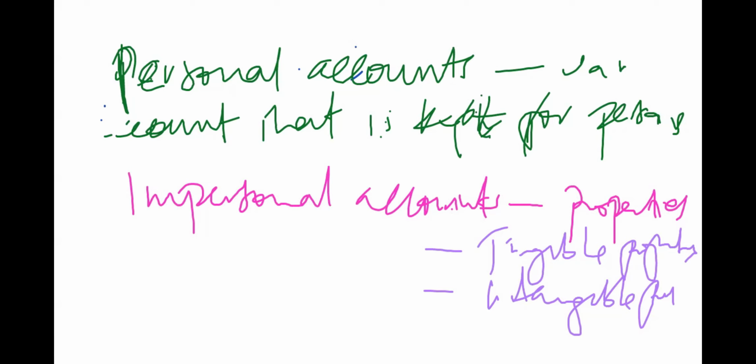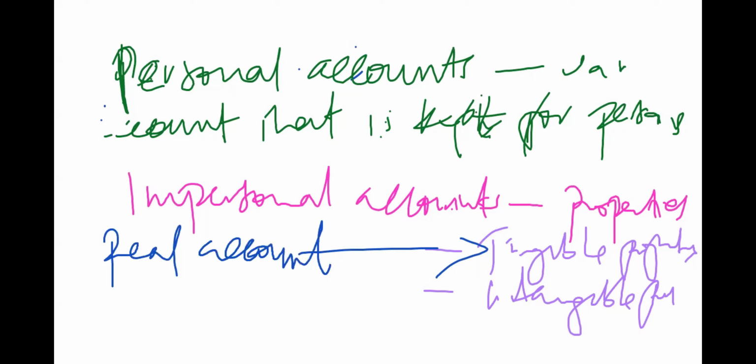The accounts that are going to take care of the tangible assets, these are the ones we call real accounts. They are going to be taking care of the tangible properties.